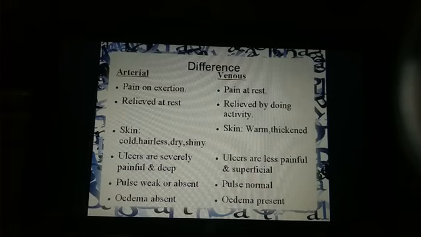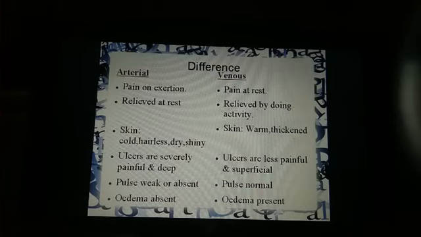In arterial disease, there is cold skin. Why cold? Because there is less blood supply or no blood supply. When you compare it with the other limb, it is hairless or there is less hair growth. Dry and shiny skin. Whereas in venous disease, the skin is warm because there is more blood, swelling is formed, so there is more accumulation of the blood. So the skin is warm and it is thickened.